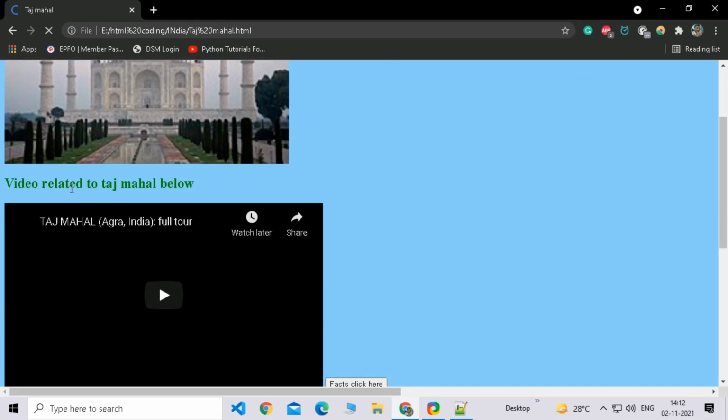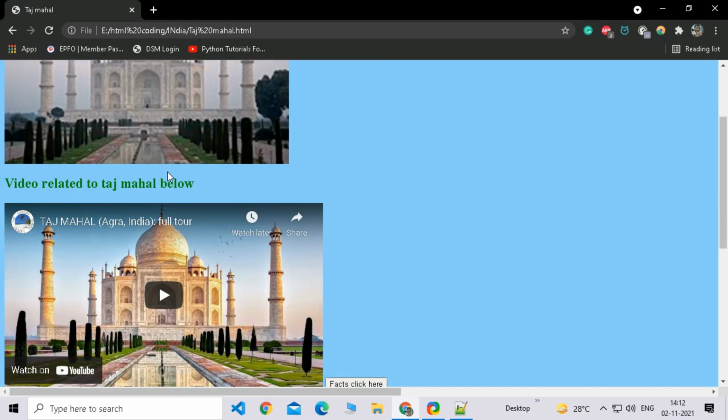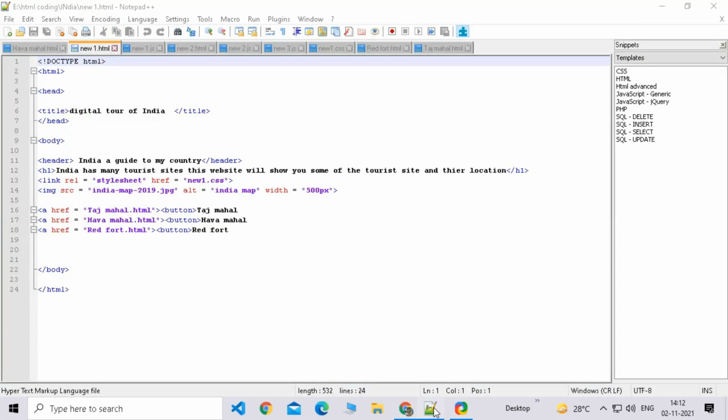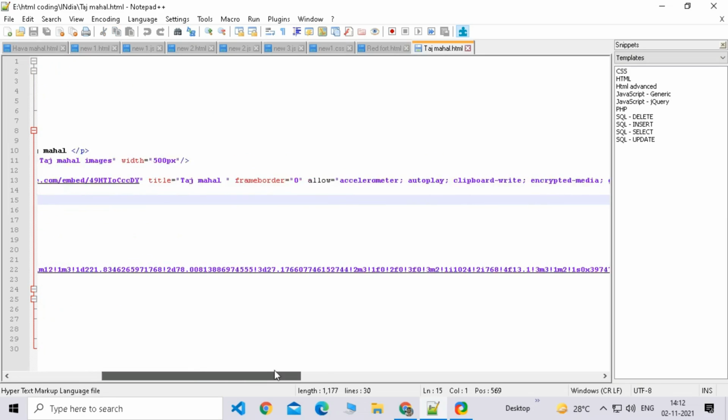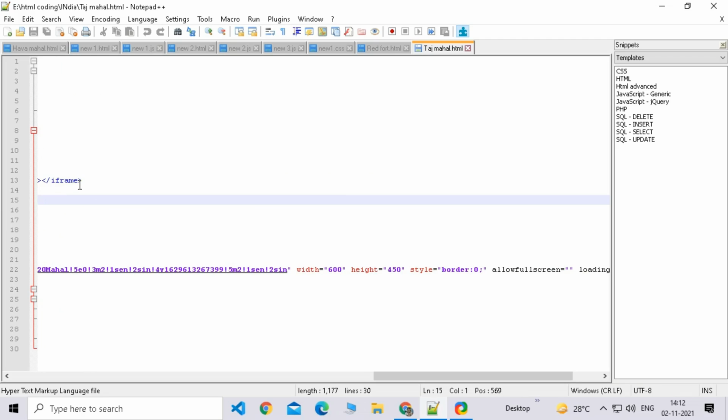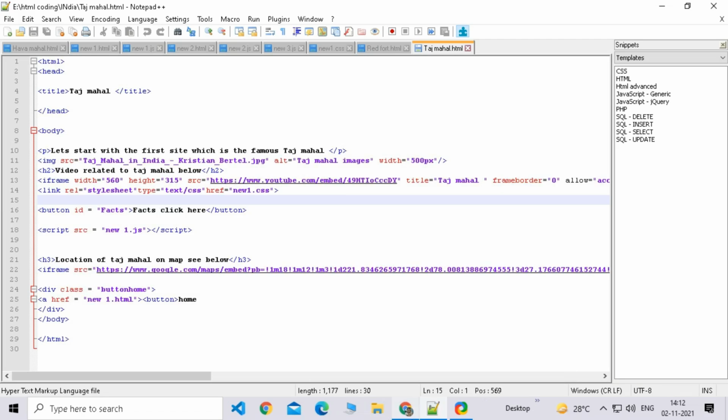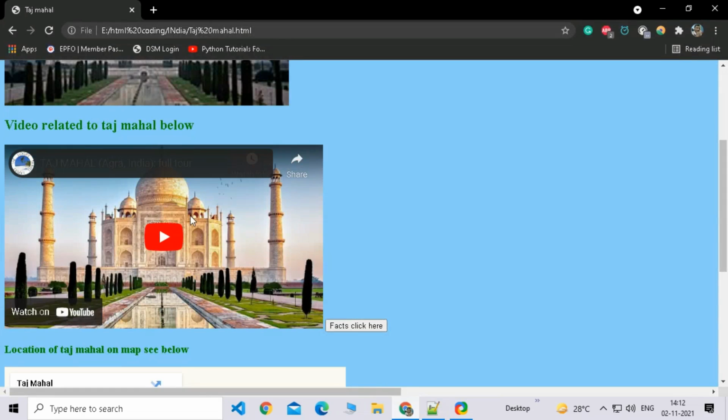So here is a video related to the Taj Mahal. Now you might be wondering how I added this video. It is pretty simple. I'm going to go into my Taj Mahal HTML, and you can see there's an iframe with width and src equal to a YouTube link. I'm going to show you everything of the code, but don't just copy and paste the code that I'm showing into your page. You will not get your video; you will only get this Agra video.